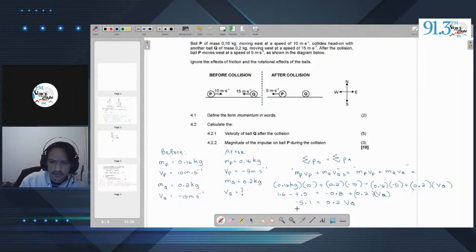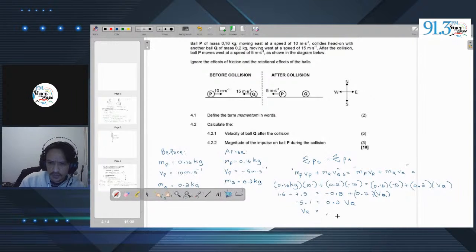Okay, so this means that VQ is going to equal negative 5.1 kilogram meters per second over 0.2 kilograms. Now notice the kilograms cancel. That leaves us with meters per second. And that'll be negative 5.1 divided by 0.2, negative 25.5.